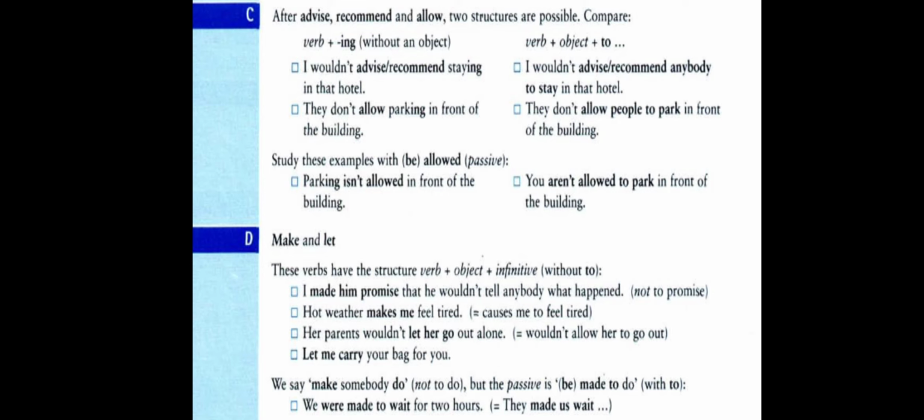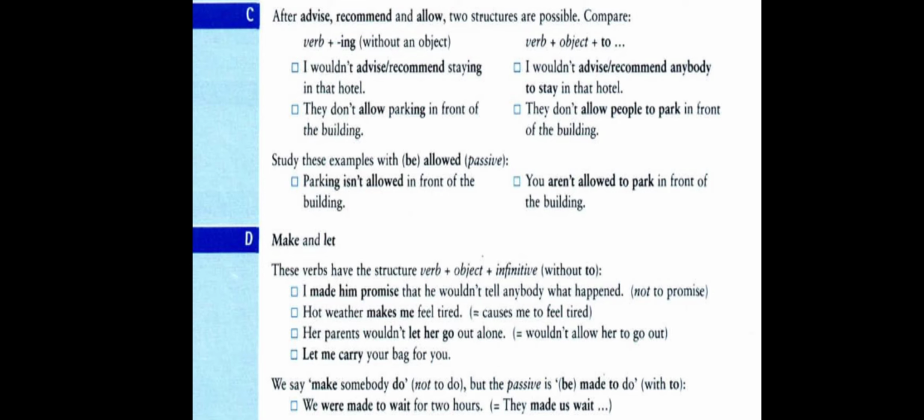For example, the verb "make". Here we see the last example: we were made to wait for 2 hours. If we say the original sentence, "they made us wait", after "us" we use the base form, and this is an active sentence. We use the base form without "to".